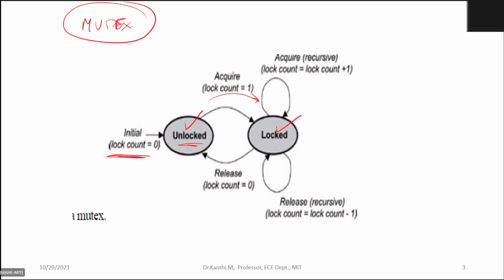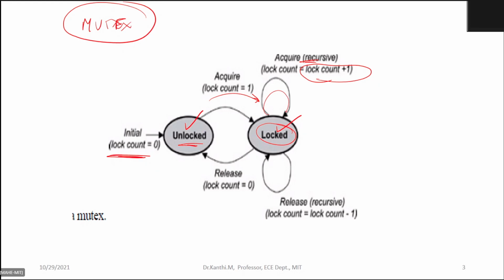Here it is something like a recursive mutex. The lock count will be incremented by 1. What I mean here is that whenever I take the key, I lock it, which means others cannot use it. That is what it means here.